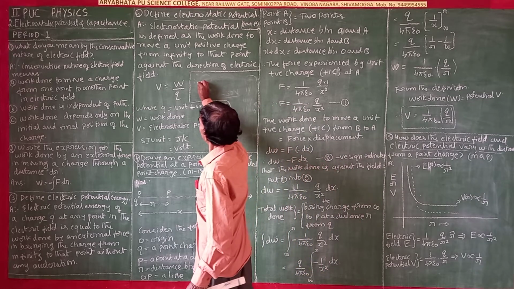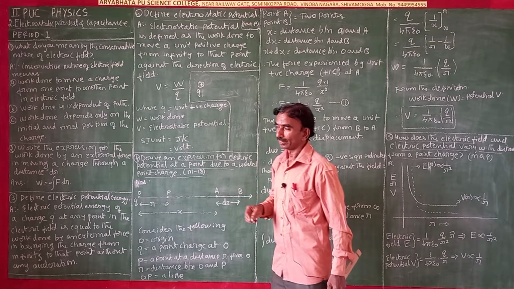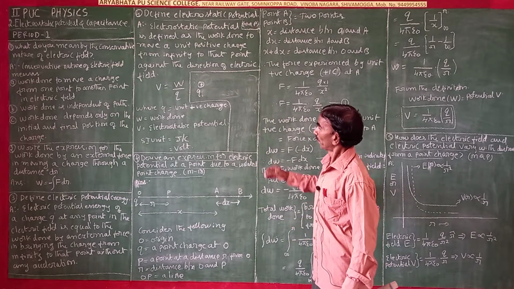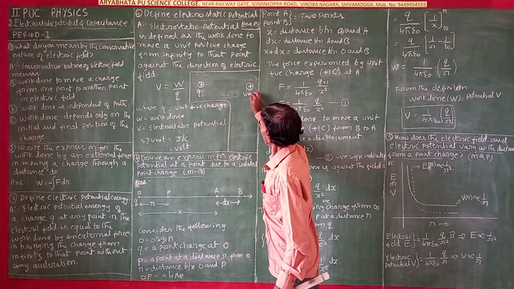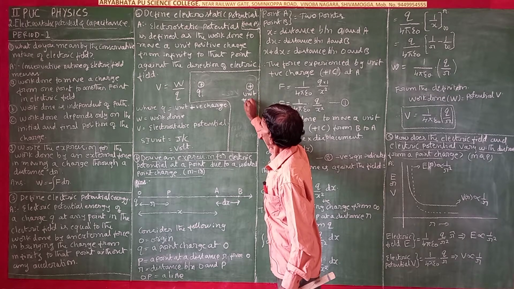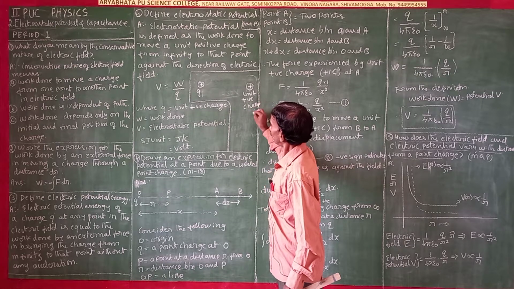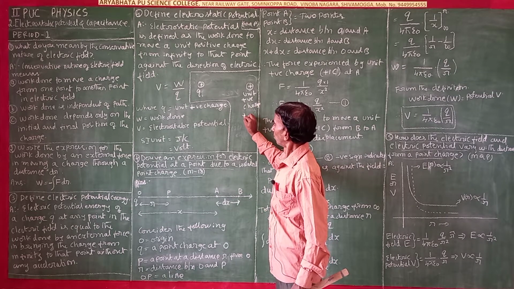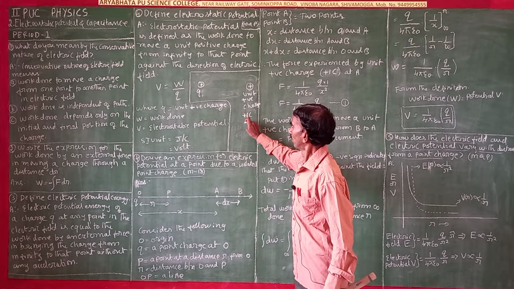Suppose there is a charge Q, a plus charge, and there is another unit positive charge. A unit positive charge means 1 coulomb of positive charge.